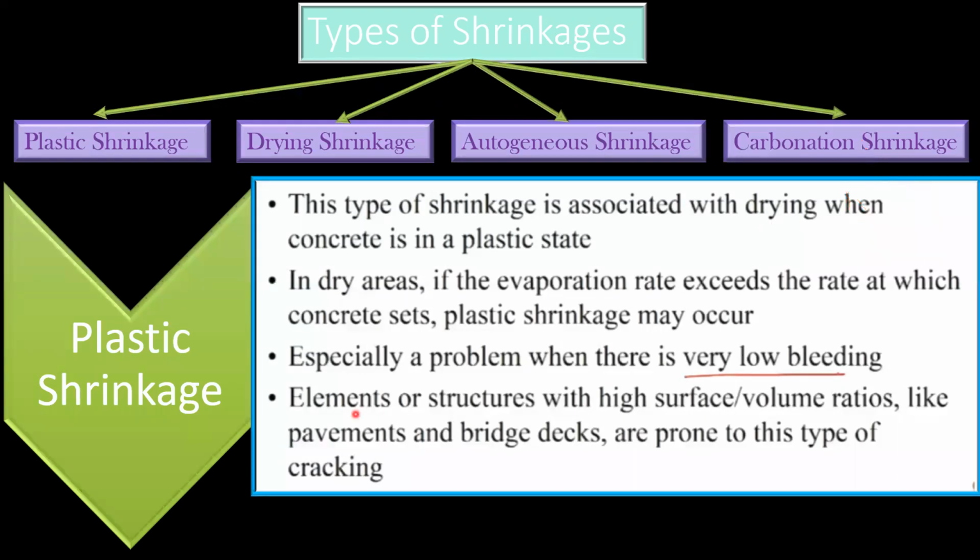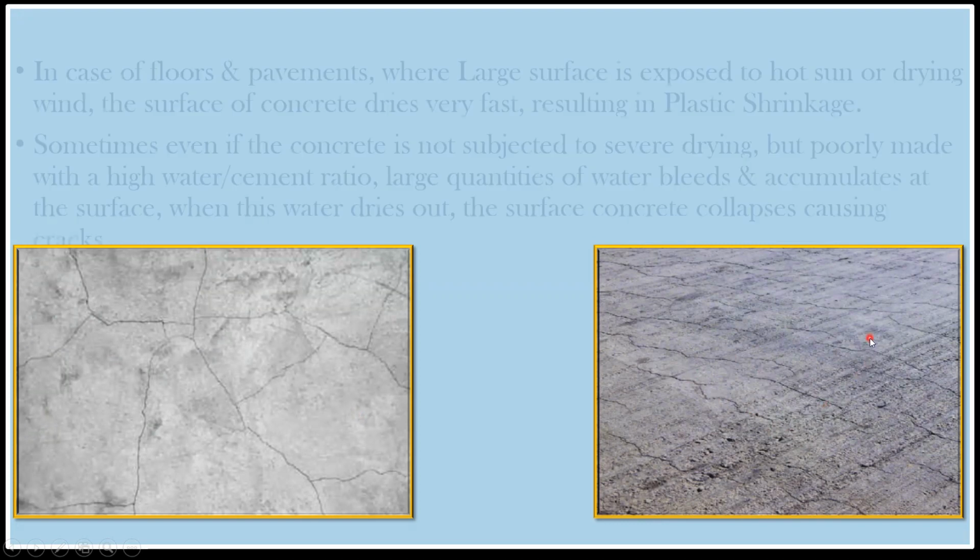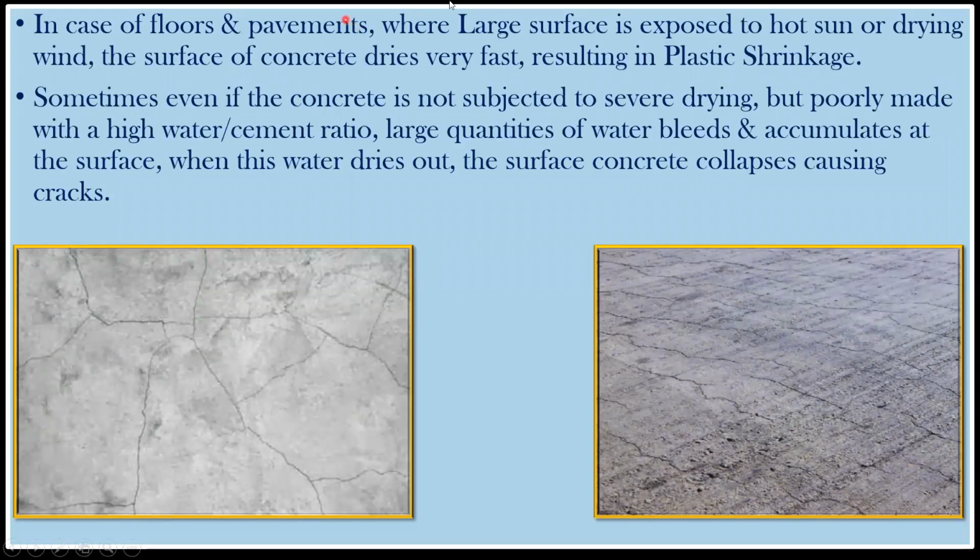These are the problems that usually come in concrete structures. You can see the cracks here, right? You can see this concrete is still in the dry condition, but a crack has happened here. So this is how it looks. In case of floors and pavements, when a large surface is exposed to hot sun or drying wind, the surface of concrete dries very fast, resulting in plastic shrinkage because your concrete has not gained the strength. On the other hand, there is a quick loss of water, which will result in the reduction of your concrete. That in turn will induce the stress that will result in the crack.